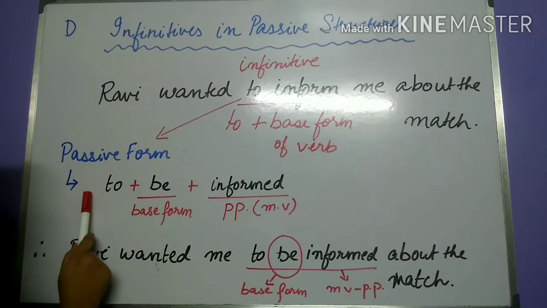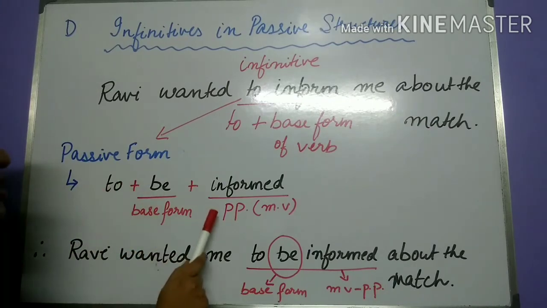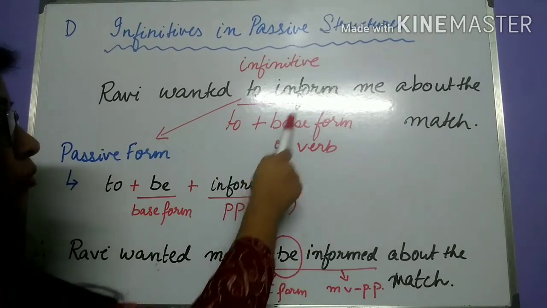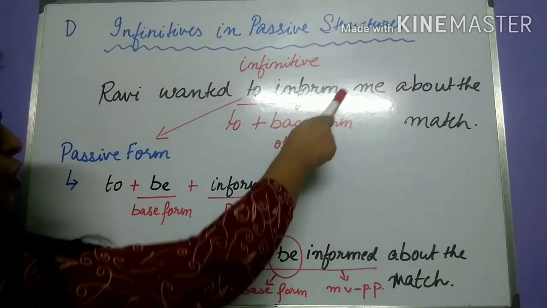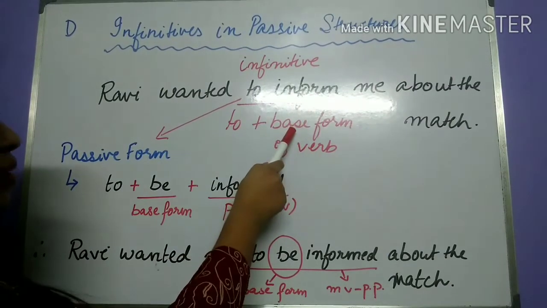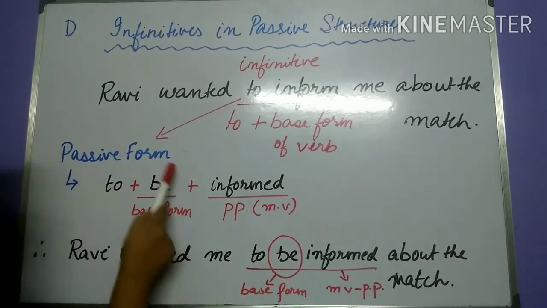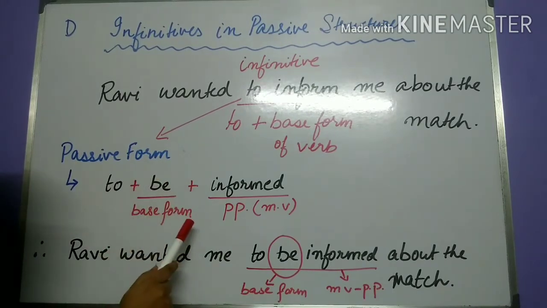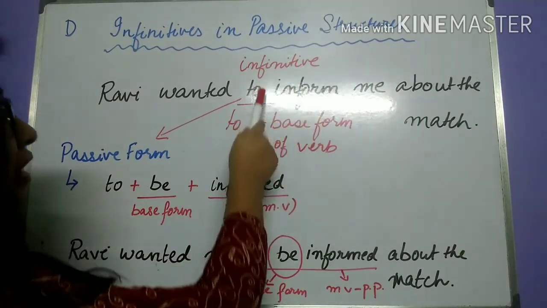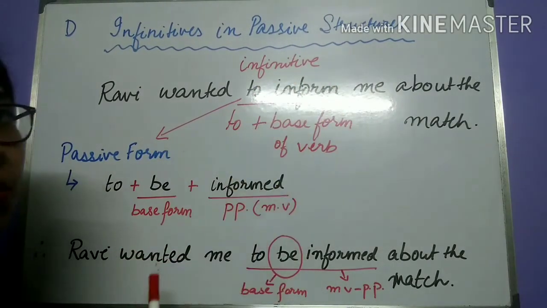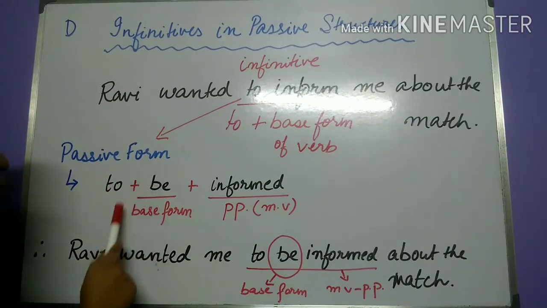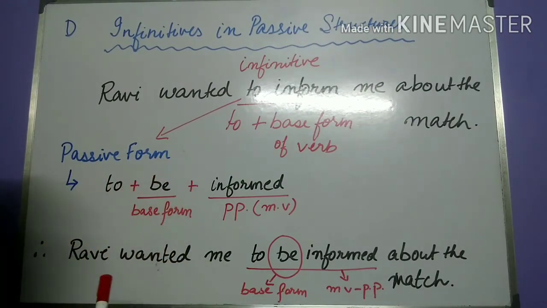It becomes to plus be plus the past participle of the main verb. So in the active sentence, the main verb was in the base form. But in the passive sentence, the be verb is written in the base form.